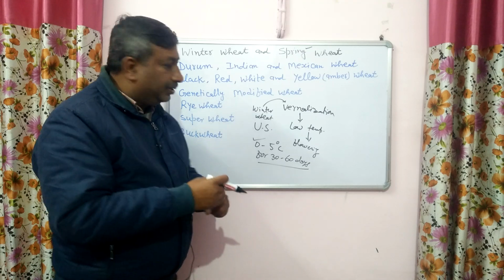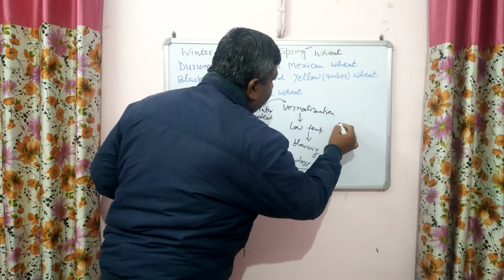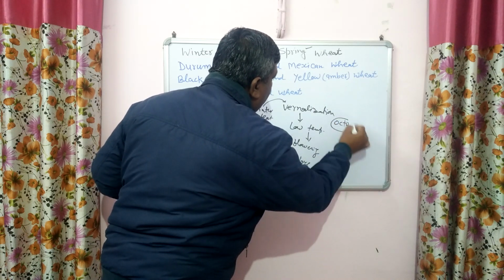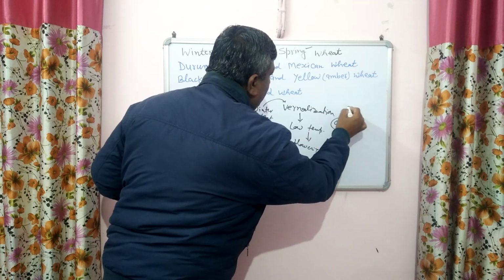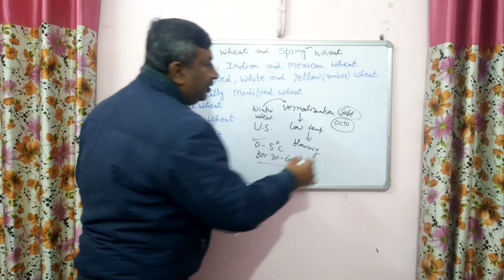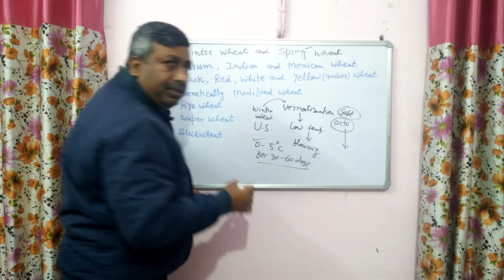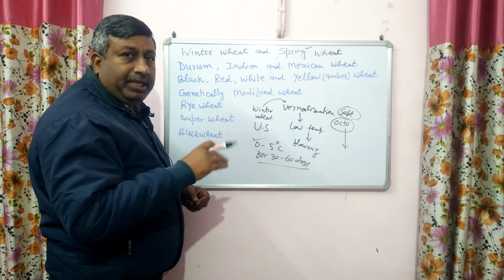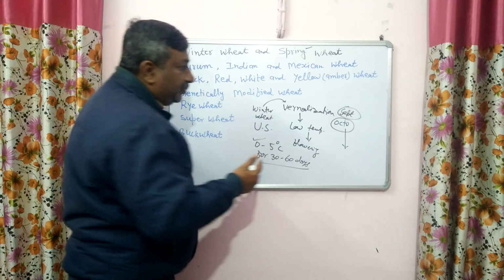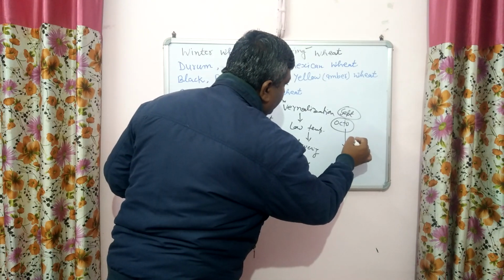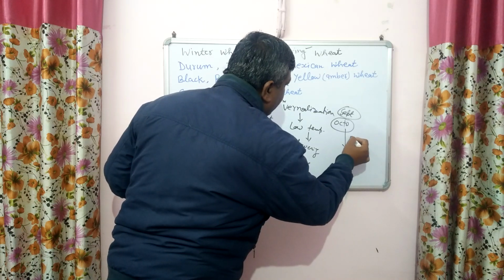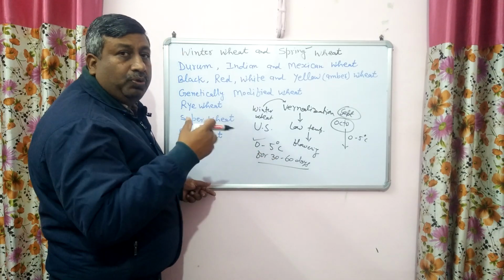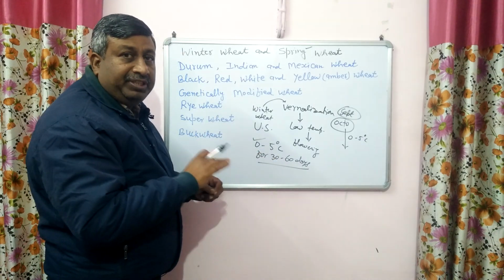So in the US, this type of wheat is sown from the last week of September to mid-October, and then there is very cold, very low temperature, and during the low temperature it remains in the vegetative phase. This low temperature is in the range of 0 to 5 degrees centigrade, and for 1 to 2 months the crop remains as such in the vegetative phase.